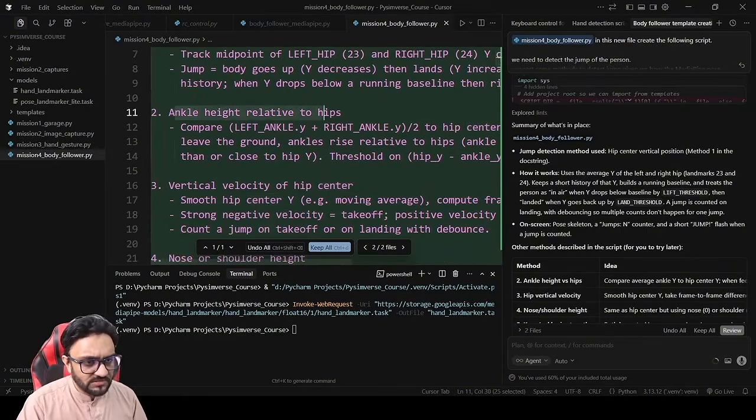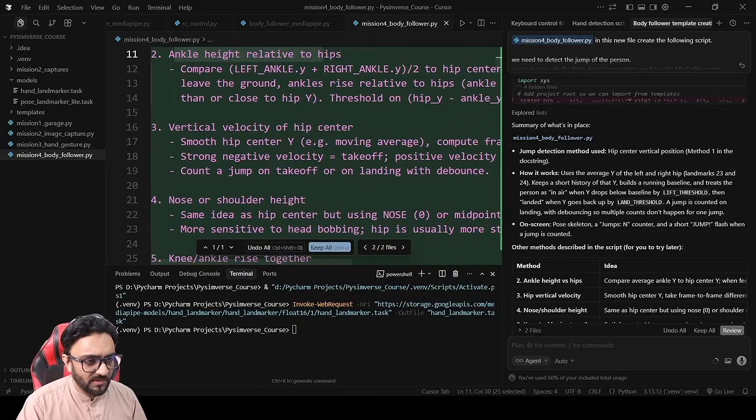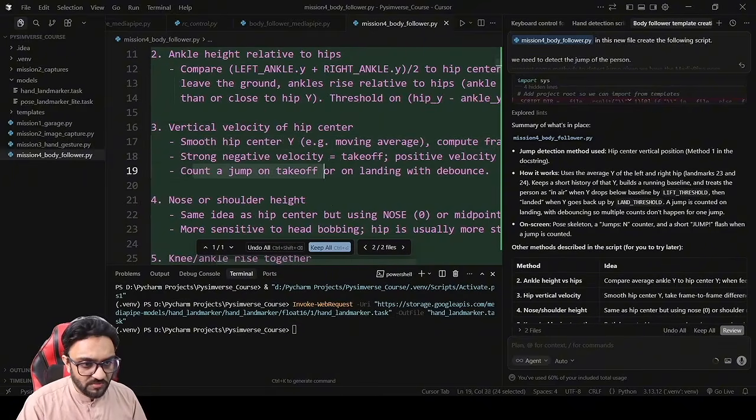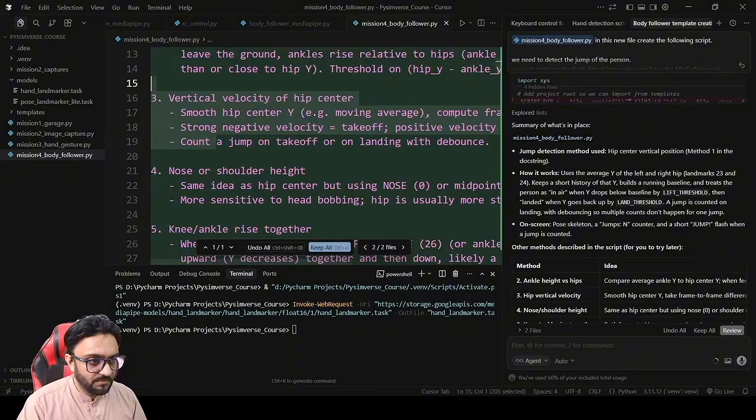Ankle height relative to hips. I don't think that will be very good. Vertical velocity of hip center. Oh, this will be good. Smooth hip center, compute frame, takeoff position, count jump on takeoff or on landing with debounce. Oh, we can add both. So I think this will be better.